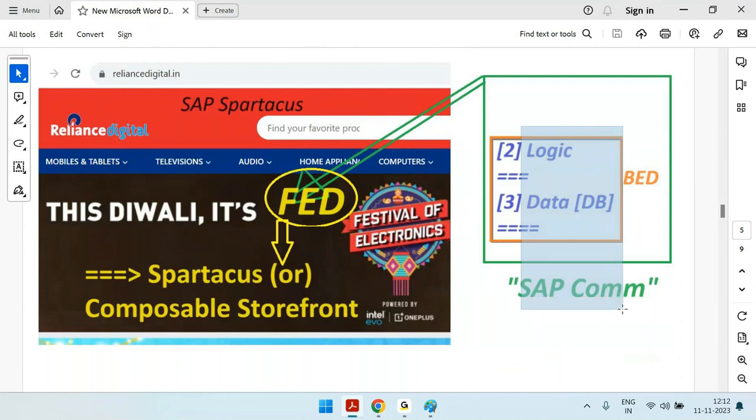Data and logic come from SAP Commerce. That means the back end is SAP Commerce and the front end is Spartacus. See, you are able to separate both.